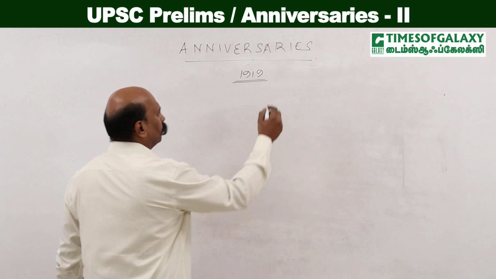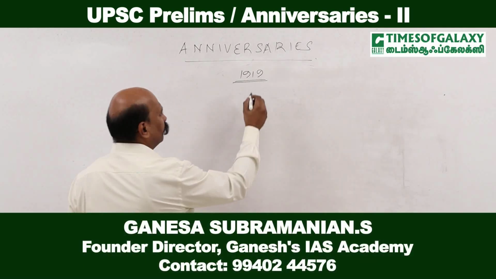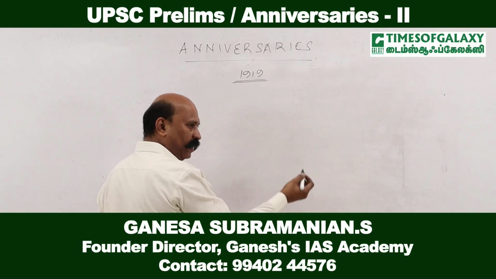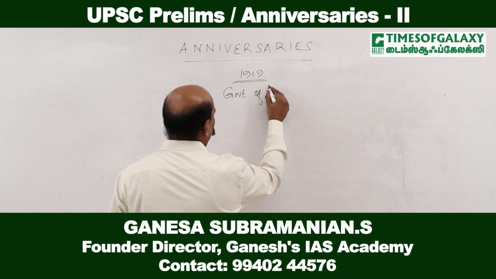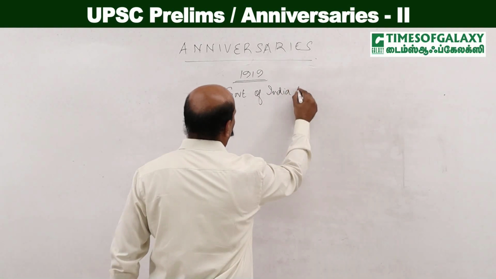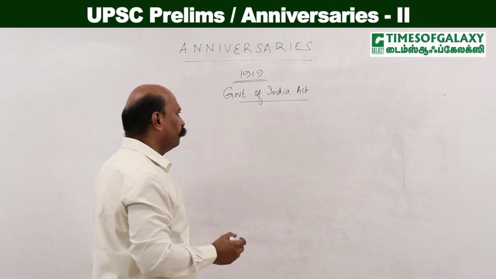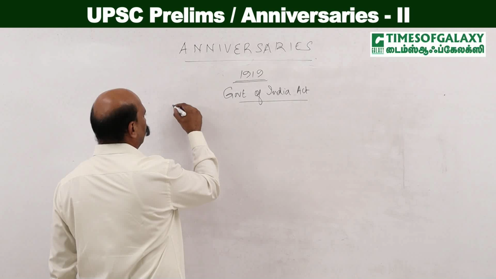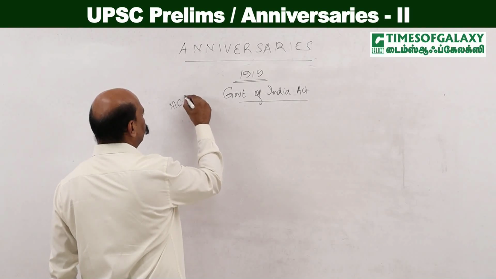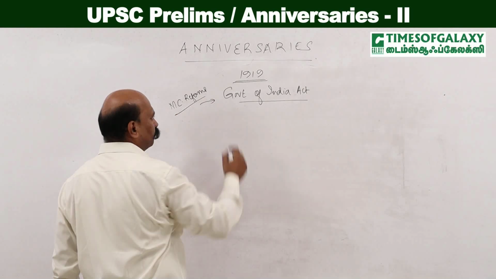And in the last video we talked about the non-cooperation movement and other related events. One of the other related events relating to the non-cooperation movement and to 1919 is the Government of India Act 1919, which was the result of the Montagu-Chelmsford reforms.